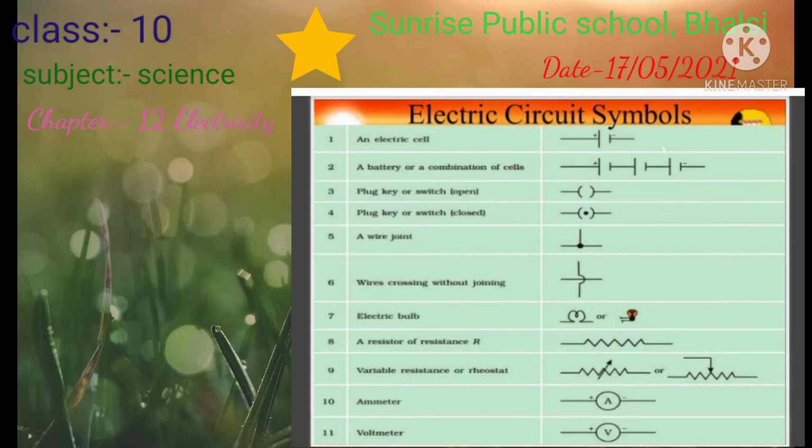Now we can discuss the electronic symbols of the different components. For example, an electric cell has a battery symbol.